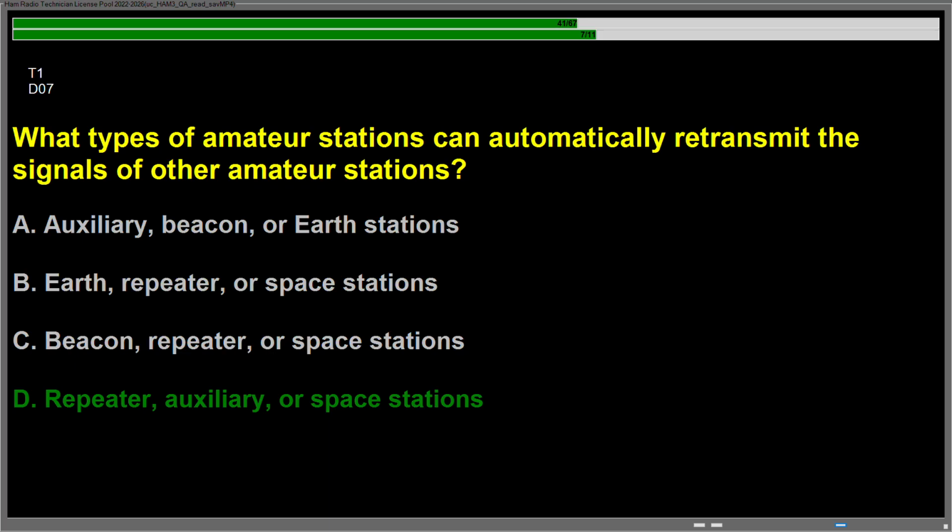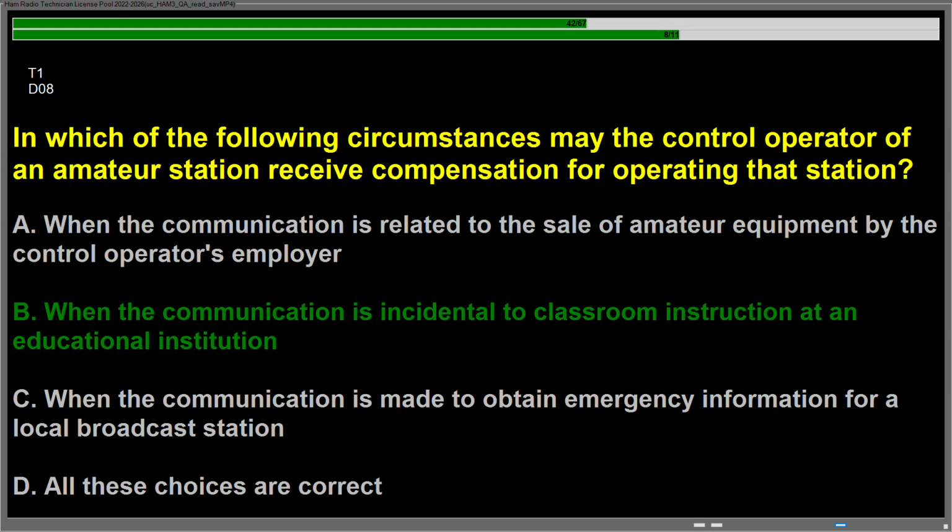Question Delta 07, what types of amateur stations can automatically retransmit the signals of other amateur stations? Answer is D, repeater, auxiliary, or space stations. Question Delta 08, in which of the following circumstances may the control operator of an amateur station receive compensation for operating that station? Answer is B, when the communication is incidental to classroom instruction at an educational institution.